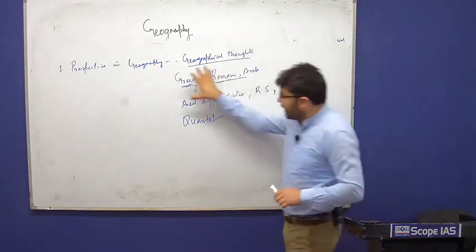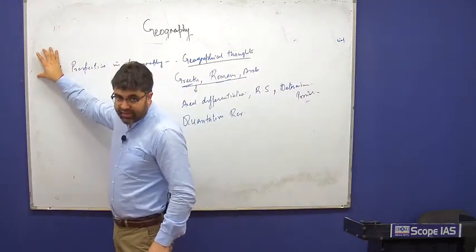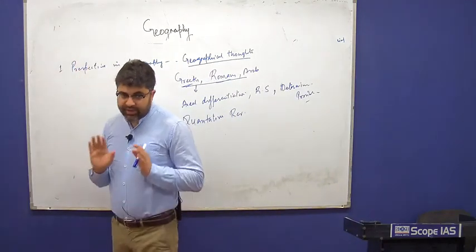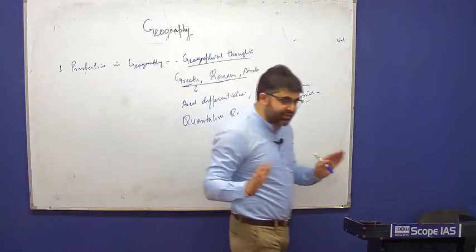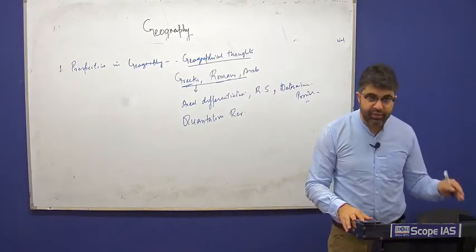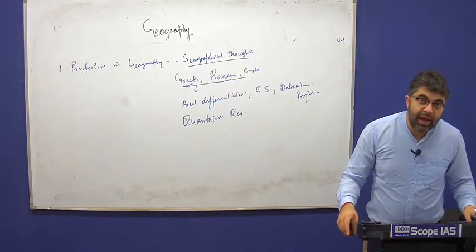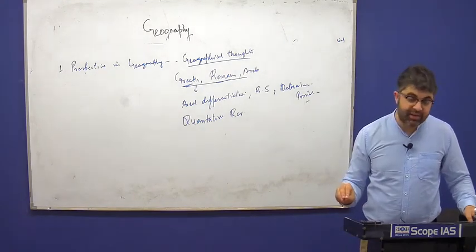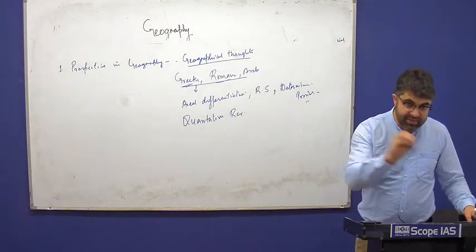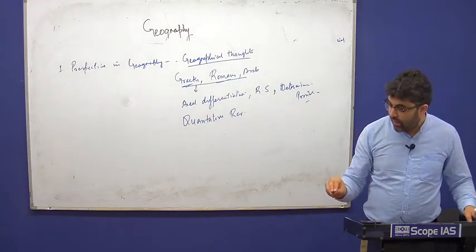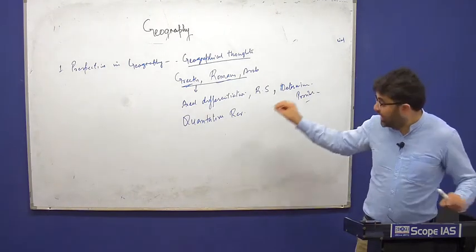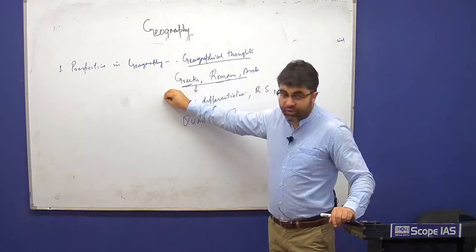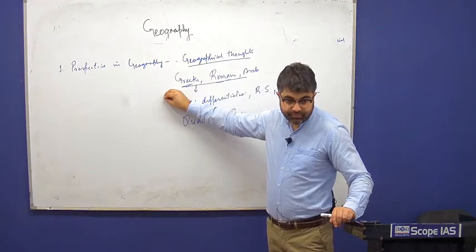Now this is a very interesting part of geography called perspectives in geography. You need to get linked to this topic. There is no other option. And once you link this topic, you will understand that every topic we have studied in geography, from physical geography or human geography, or for that matter regional geography, is somewhere related to geographical thoughts.